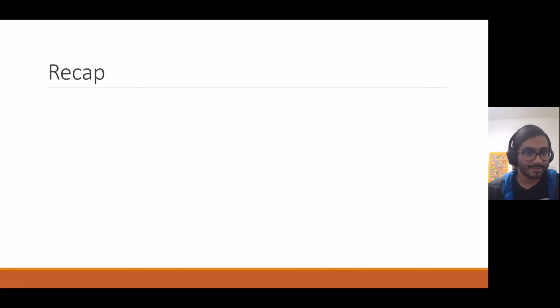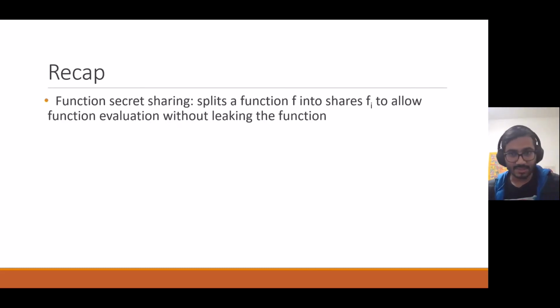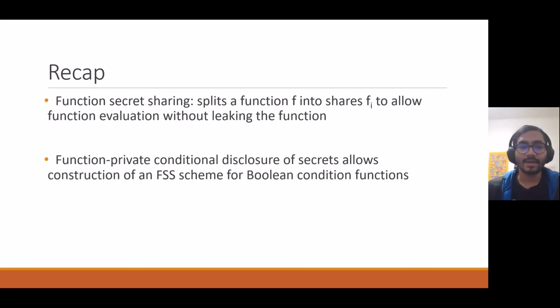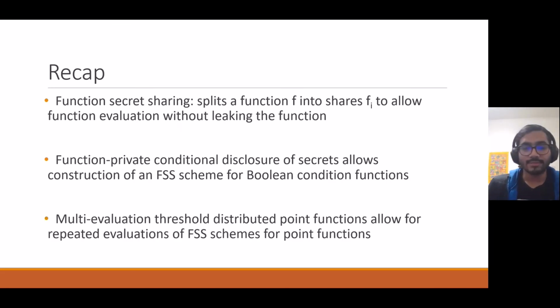So just to recap, what have we gone through? We learned about function secret sharing, which just splits a function f into shares f_i so that parties can evaluate a function without knowing what the actual function is. And then we talked about FPCDS, function private conditional disclosure of secrets, which allows for construction of an FSS scheme for Boolean condition functions by a reduction from CDS to FPCDS, a specific subset of CDS that can be reduced to FSS. And then multi-evaluation threshold distributed point functions, which is the thing we just talked about, allows for repeated evaluations for DPFs or FSS schemes for point functions. And this was achieved using KHPRFs to basically provide a pseudorandom mask.